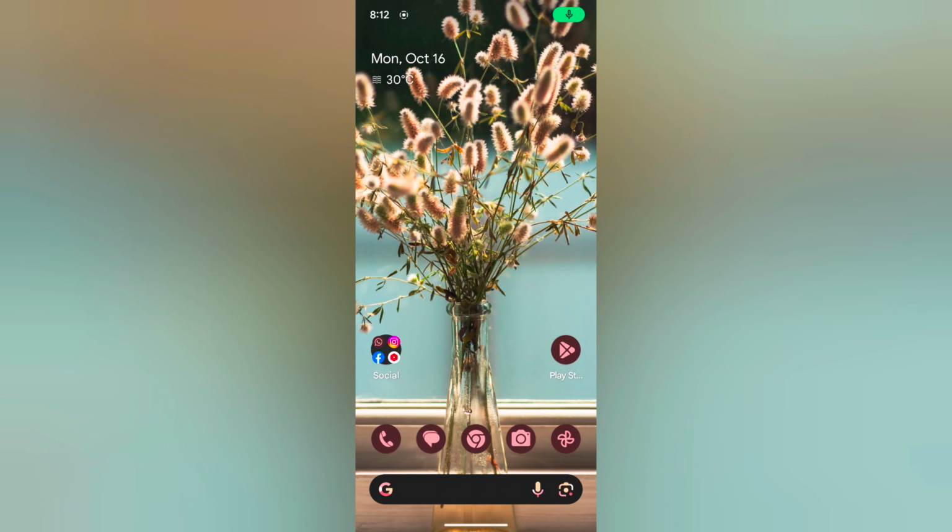Welcome to BestusefulTips. I will show you how to change the notification sound on a Pixel 8 Pro device.